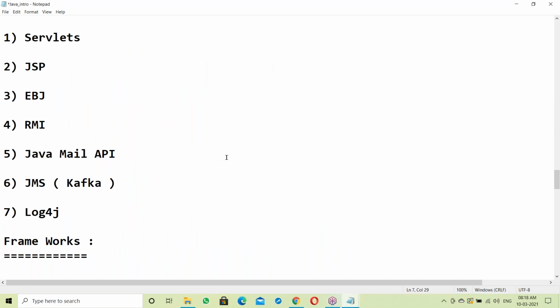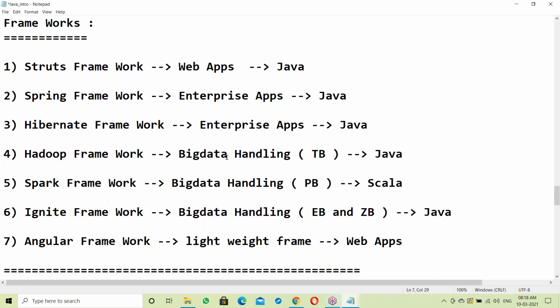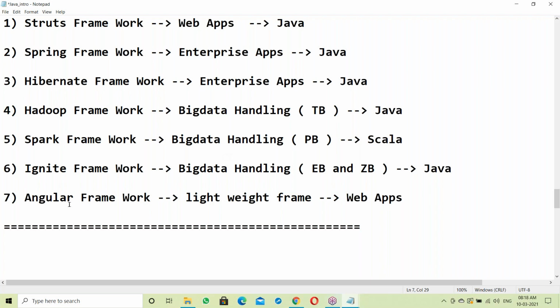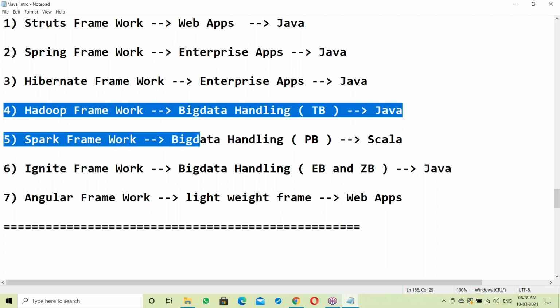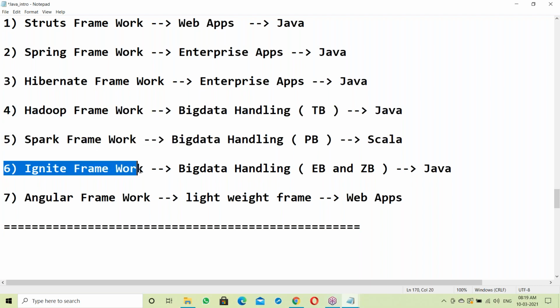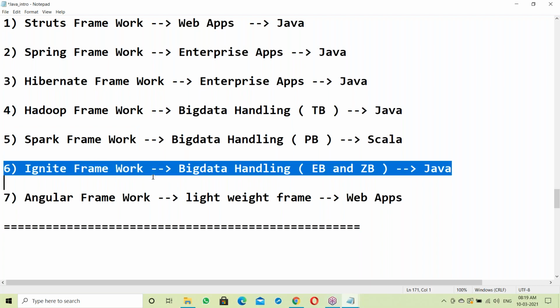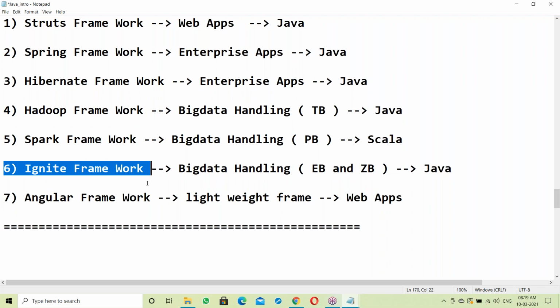Which framework is best? Your question. See here, suppose if you want to go for big data, then choose these frameworks, Hadoop and Spark, for a big data career. After finishing your core Java syllabus, you can go directly to Hadoop and Spark frameworks. The Ignite framework is not yet used in industry. It handles very huge amounts of data; maybe after 3 to 4 years there is a chance of it being used.